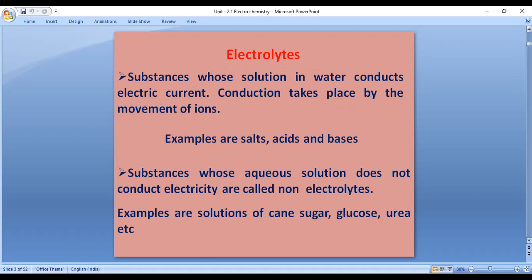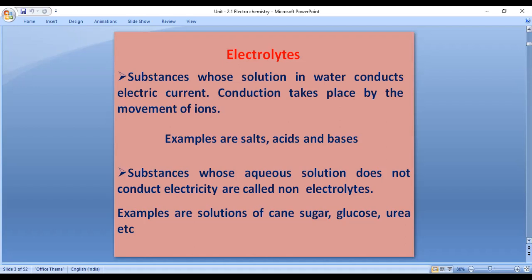Salts, acids, bases. Salts means sodium chloride, potassium chloride, ammonium chloride, like that. Acids means acetic acid, hydrochloric acid, sulfuric acid, like that. And bases: sodium hydroxide, potassium hydroxide. These are some of the examples of bases.